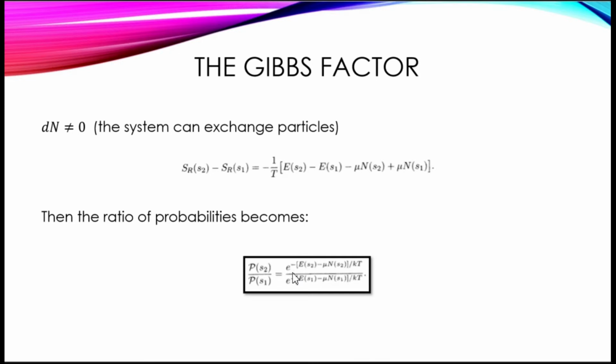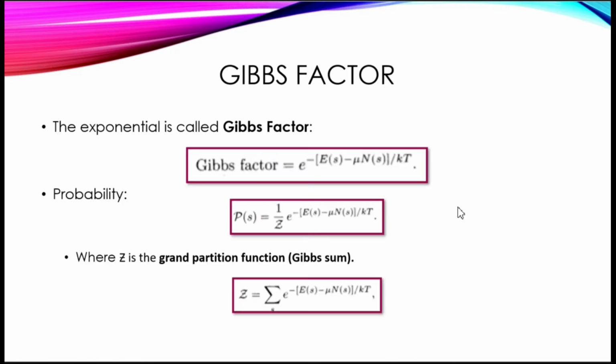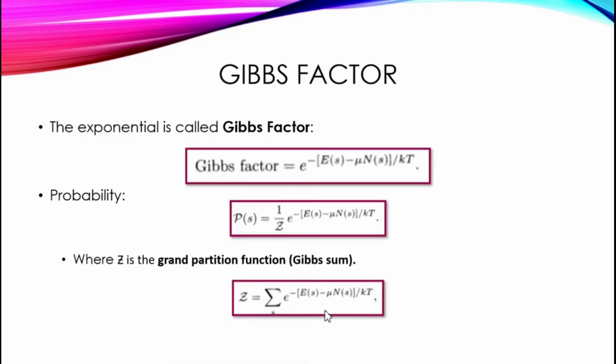So here you notice there's an exponential part, and that exponential part is called the Gibbs factor. If we want absolute probability, we need to divide it by a constant of proportionality that would make the addition of probabilities equal to 1. So that constant is called the grand partition function and is given by the sum of the Gibbs factors over all states.